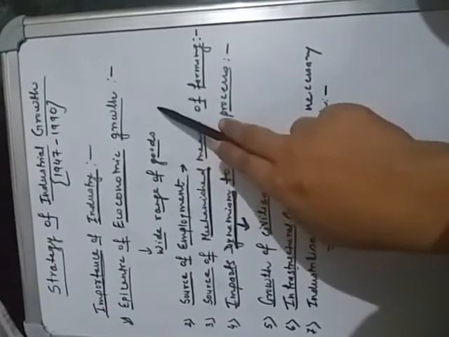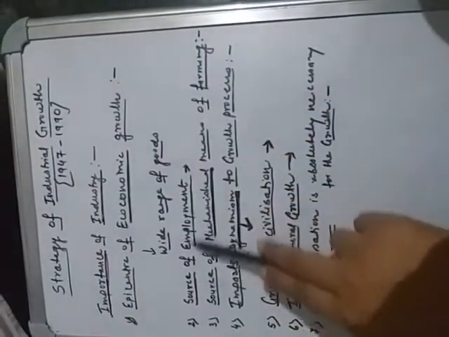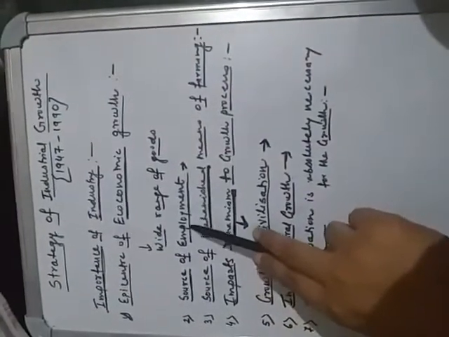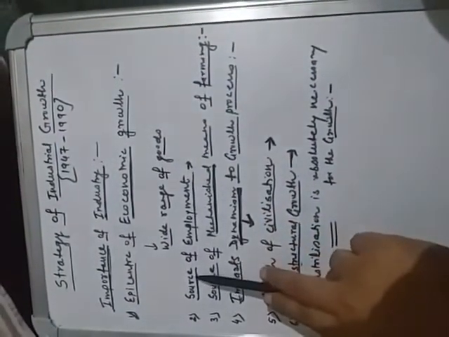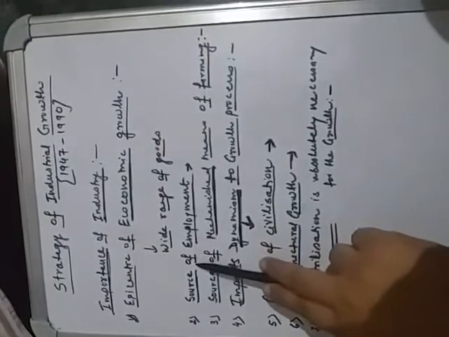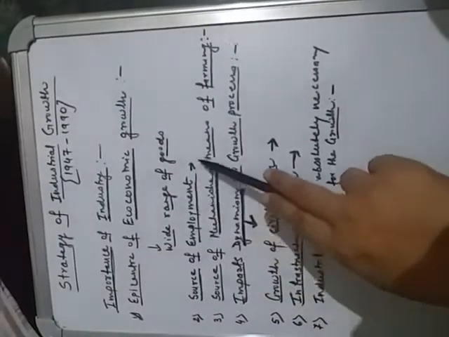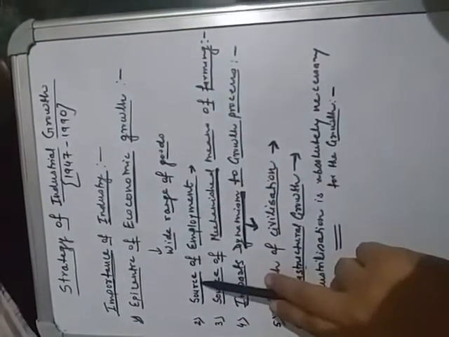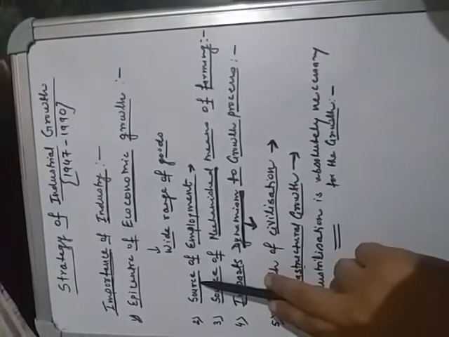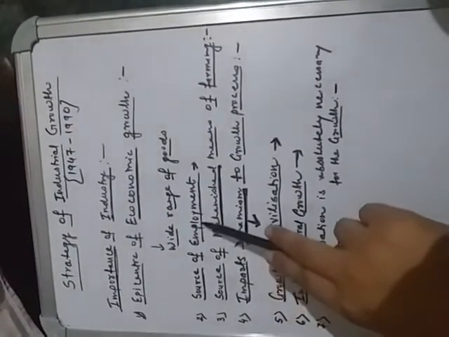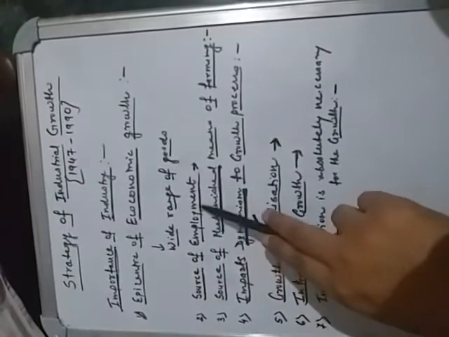Second is source of employment. Industry gives a source of employment. I have discussed earlier that disguised unemployment exists in agriculture. Those disguised unemployed youth population can be absorbed in the industrial sector.